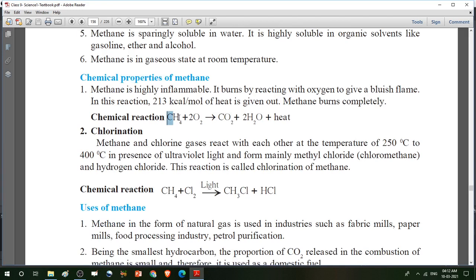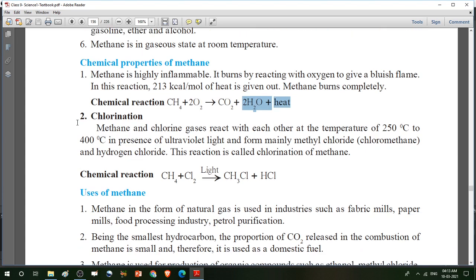Methane, what is the formula of methane? CH4 plus oxygen. The formula of oxygen is O2. First CH4 plus O2 and products: carbon dioxide, that is CO2, plus water, that is H2O, and heat. And then balance the equation. So write here 2 to balance the number of oxygen and write here 2 on the right hand side. Clear?